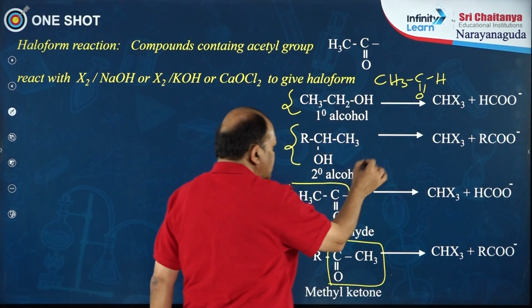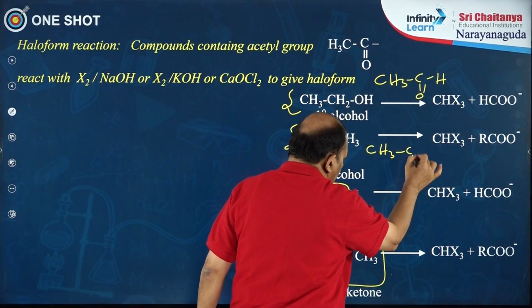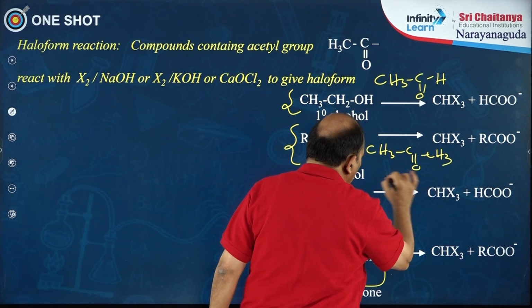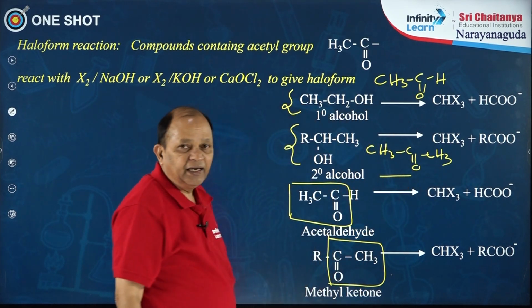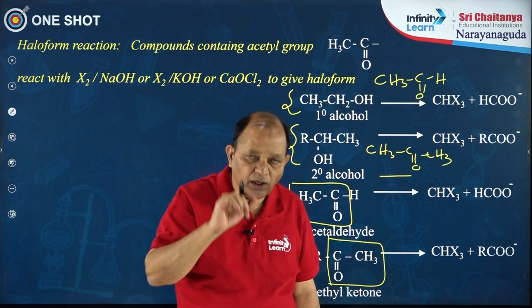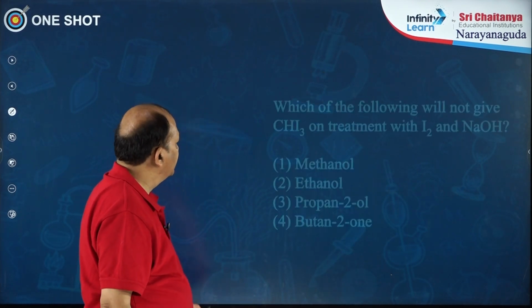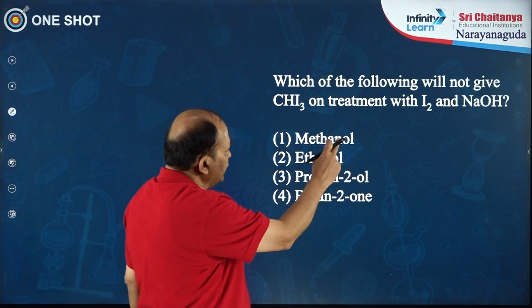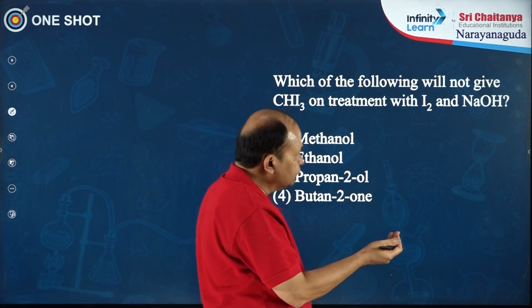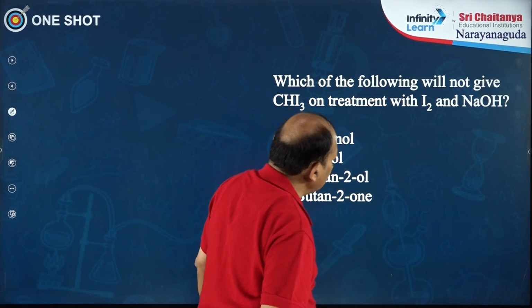Isopropyl alcohol will oxidize to acetone, which also contains an acetyl group, and these ethyl alcohol and isopropyl alcohol can also undergo haloform reaction. Okay. So, here we have a question: which of the following will not give iodoform, that is haloform, on reaction with iodine and sodium hydroxide?